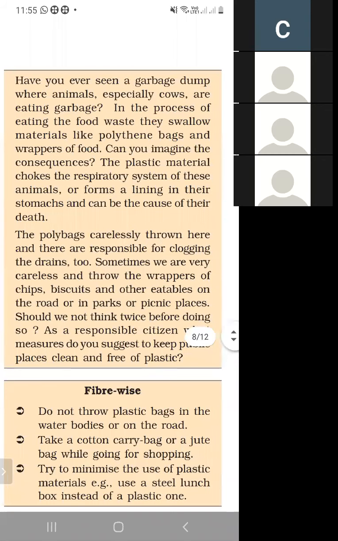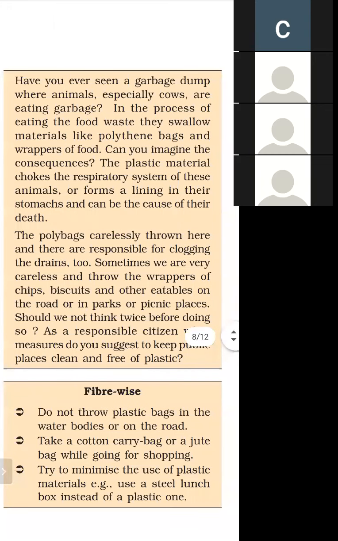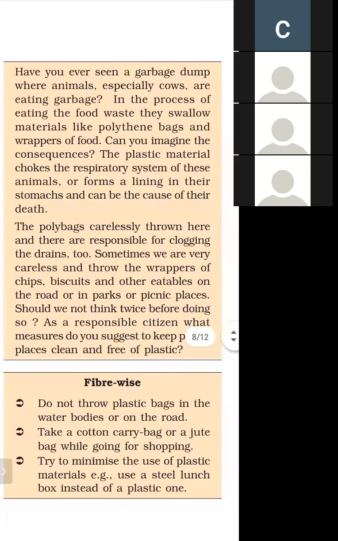In the food waste there are polythene bags and food wrappers. So when the cow eats this type of waste, they eat polythene bags as well as wrappers of food. When they eat plastic material, it destroys their respiratory system, forms a lining in their stomach, and can also be a reason for their death.